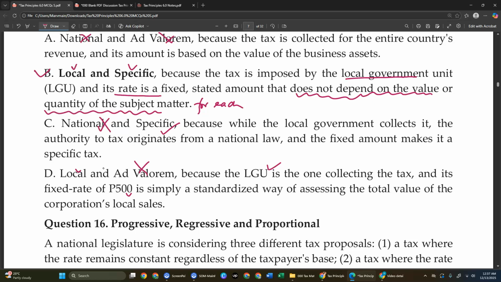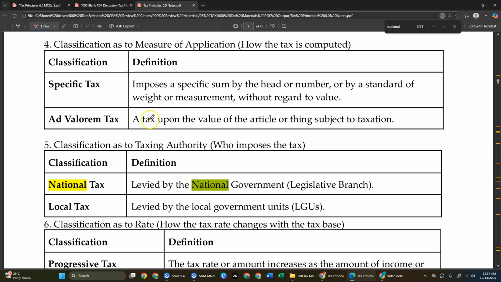Now, remember that if we revisit the concept of specific tax in here, it imposes a specific sum by the head or the number, by standard weight or measurement, without regard to the value. So it's talking about the quantity. The more the quantity, the more the tax. Ad valorem is a tax upon the value. So that's the difference between the two.